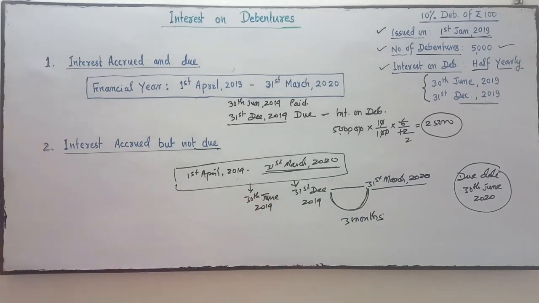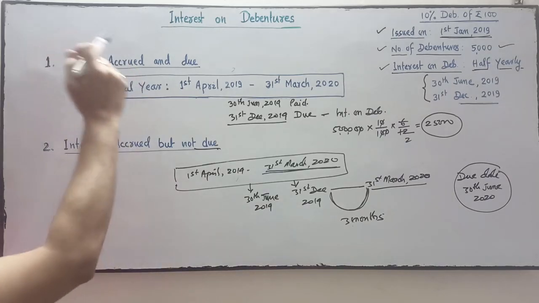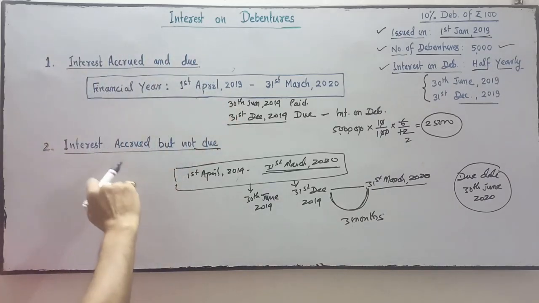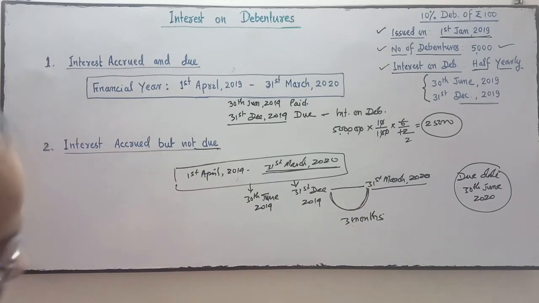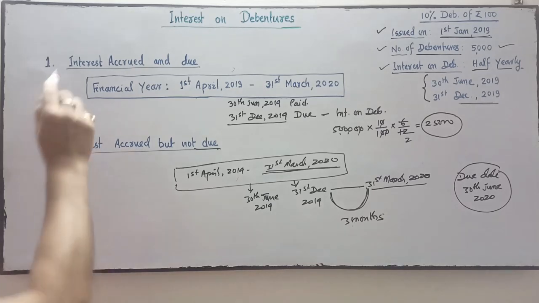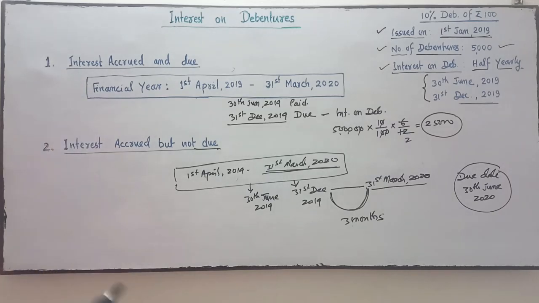So there are two: interest accrued and due, and interest accrued but not due. Both types of interest are shown in the current liability of the balance sheet. Is it clear? It comes under the current liability.